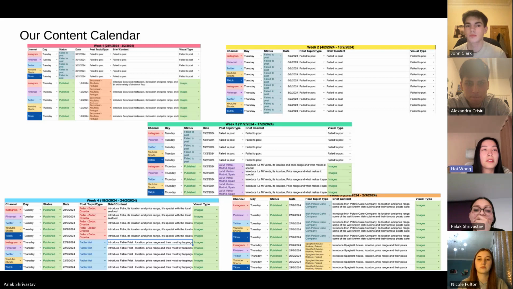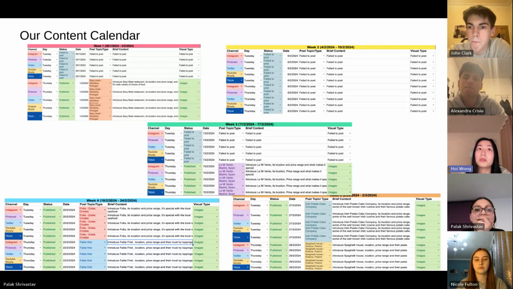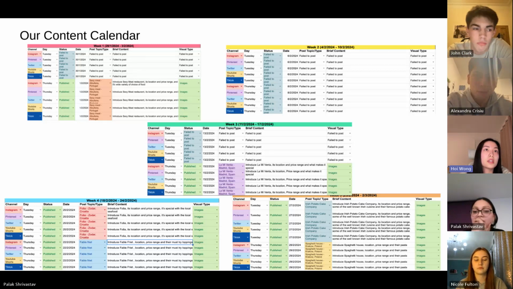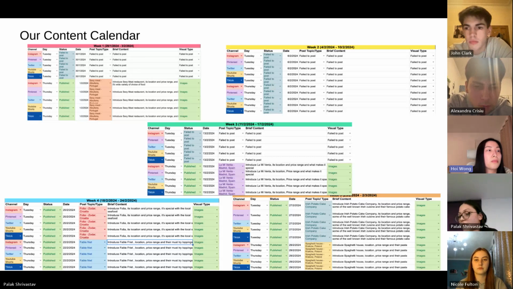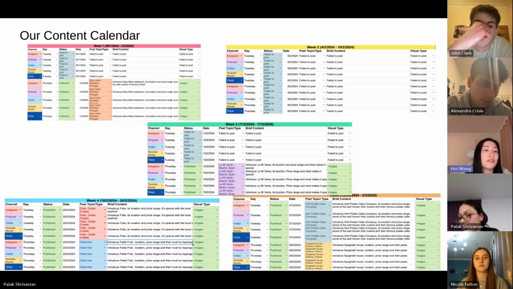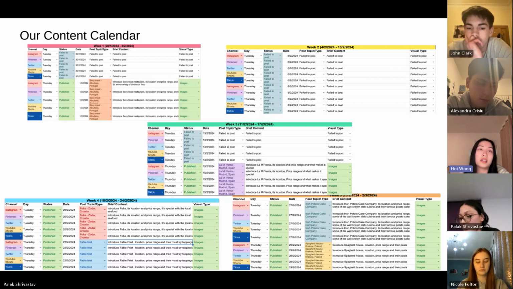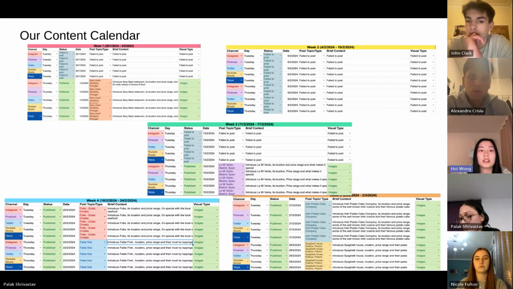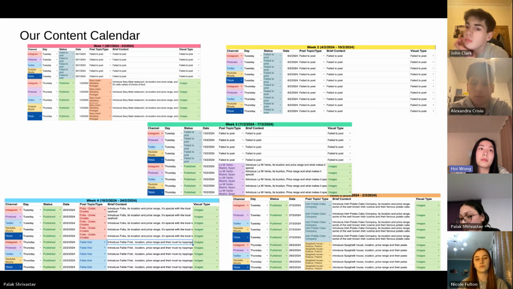The first one is our 5 different social media platforms, the second is the day we post, the third is the status, whether we failed to post or made a post, the fourth is the date we posted, the fifth is the restaurant or country that we post about, and the sixth is the brief content, and the visual type.